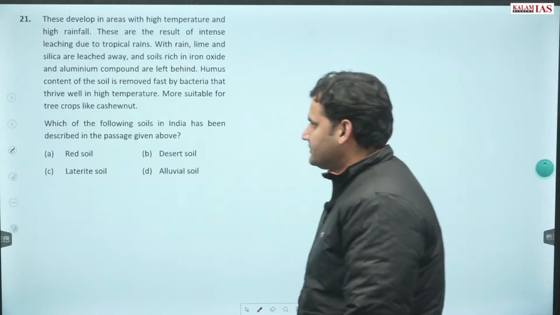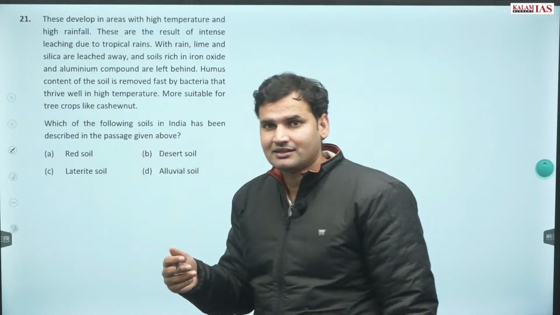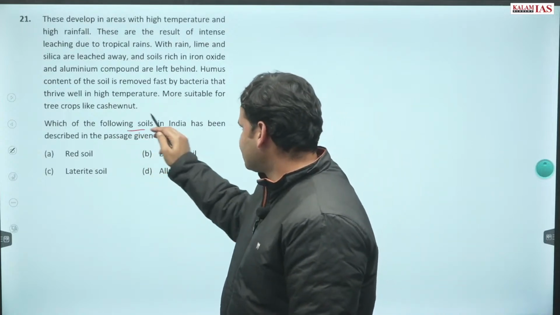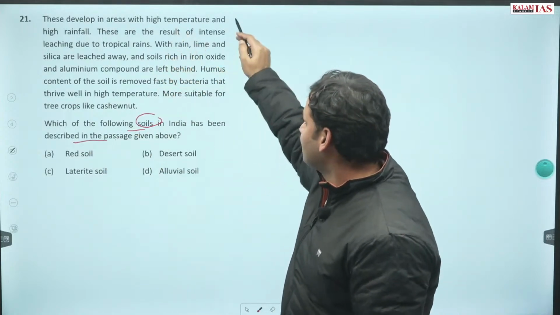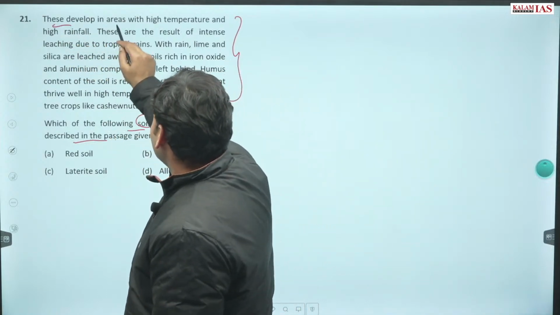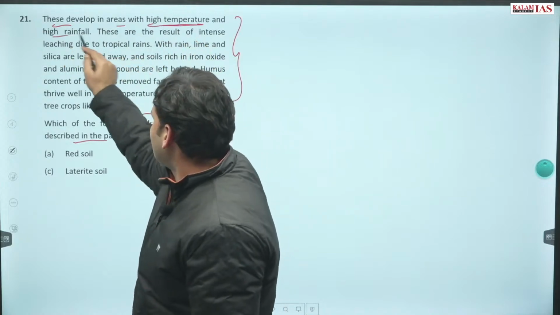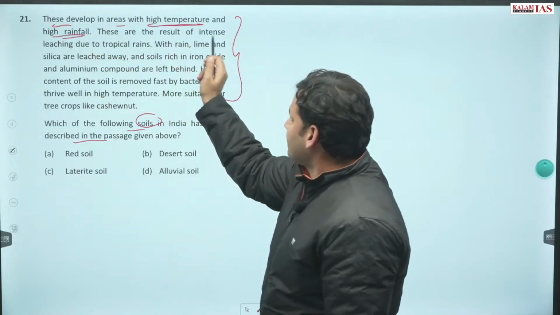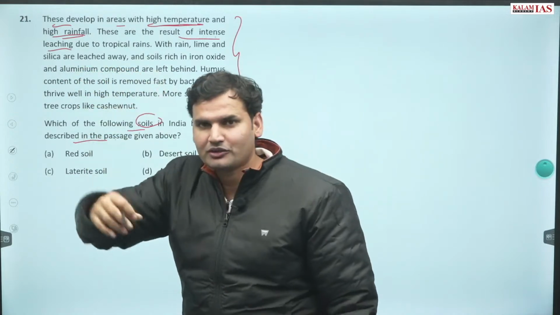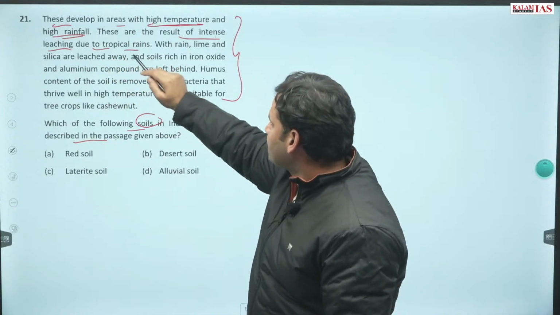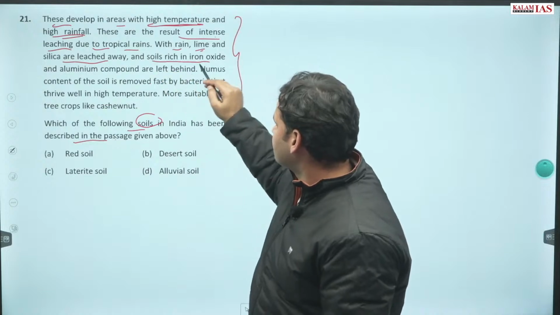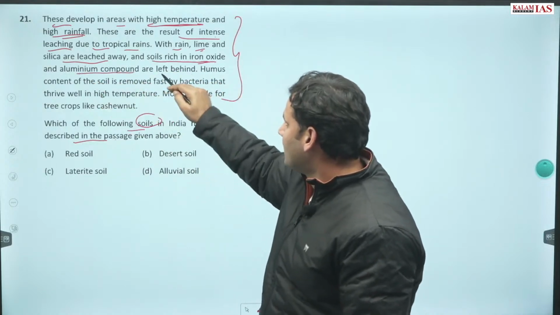Question number 21. Now again this is a पहली जैसा क्वेश्चन है कि आपको identify करना है which of the following soils has been described. किस soil के बारे में बात की गई, पहचान कौन, type. So these develop in areas with high temperature, high rainfall. These are the result of intense leaching. Obviously high rainfall होगा, leaching होगा. Due to tropical rains, lime and silica are leached out and soils rich in iron oxide compounds are left behind.